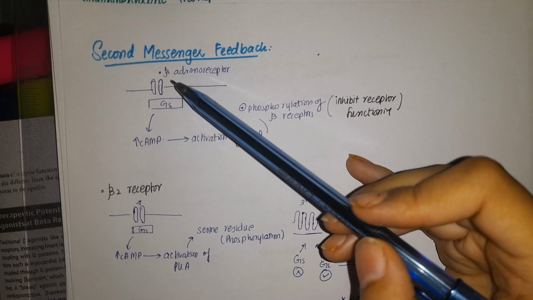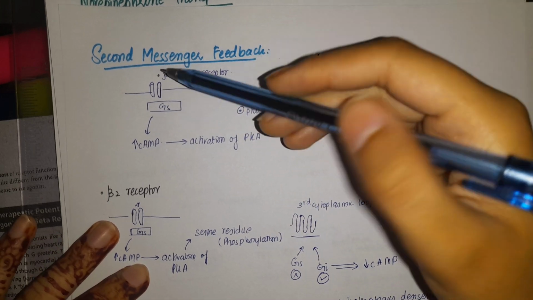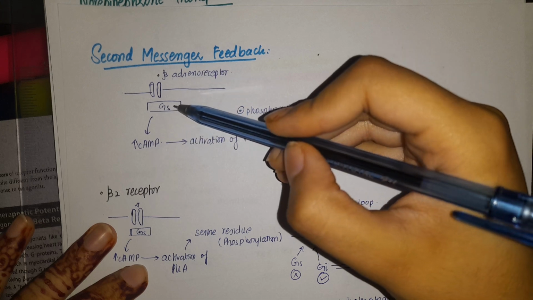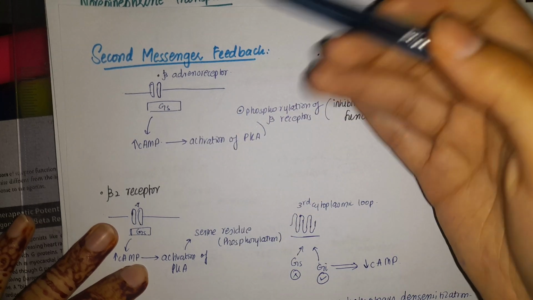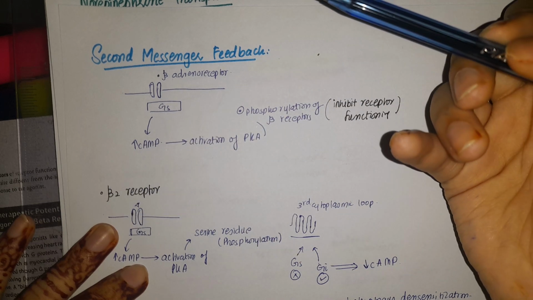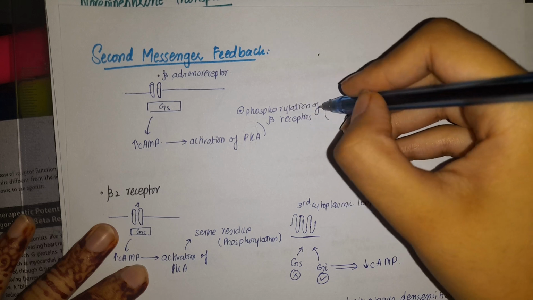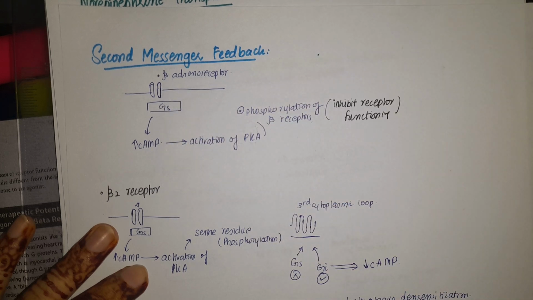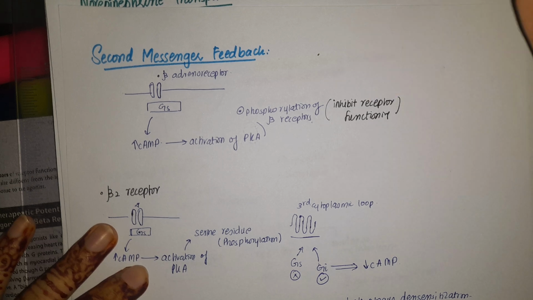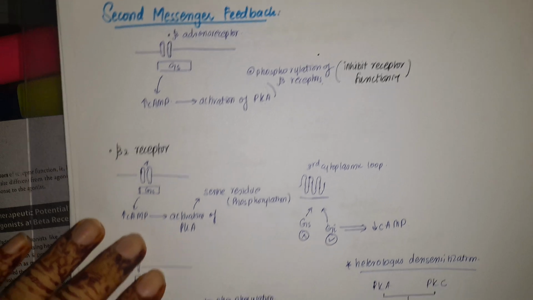So what will happen generally is that, for example, we have the beta adrenoreceptor. That beta adrenoreceptor is related to a G protein pathway, and that is a G stimulatory protein pathway. And whenever the G stimulatory pathway is there, what happens? The amount of cyclic AMP increases. This cyclic AMP activates protein kinase A, and this protein kinase A in turn will do the phosphorylation of the receptors. So it is a bit of an enhanced process, and that phosphorylation will lead to endocytosis. We have studied that in the previous one.